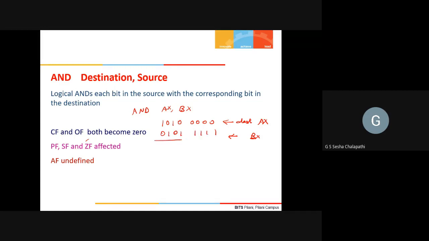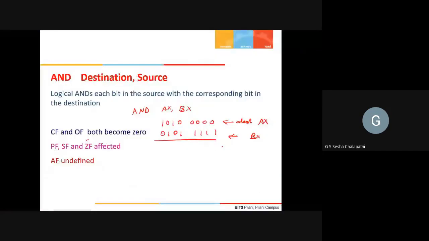So it will AND them. What is 0 AND 1? Zero. Yes. So 0, 0, 0, 0. Again, 0 AND 1 is 0. 1 AND 0 is also 0. 0 AND 1 is 0, and 1 AND 0 is 0. So now AX will have this. It will logically AND each of them and store it in the destination, which in this case is AX.